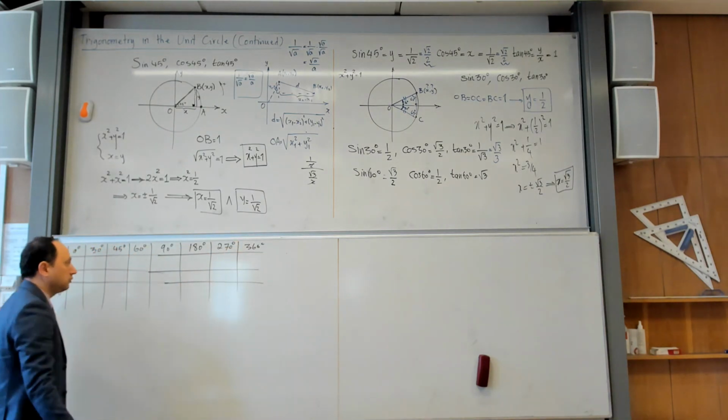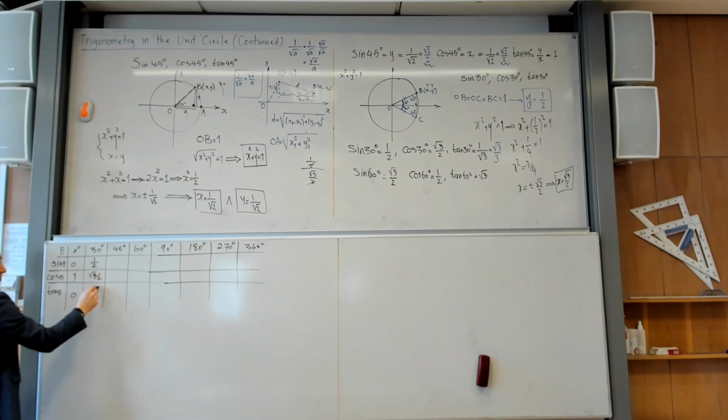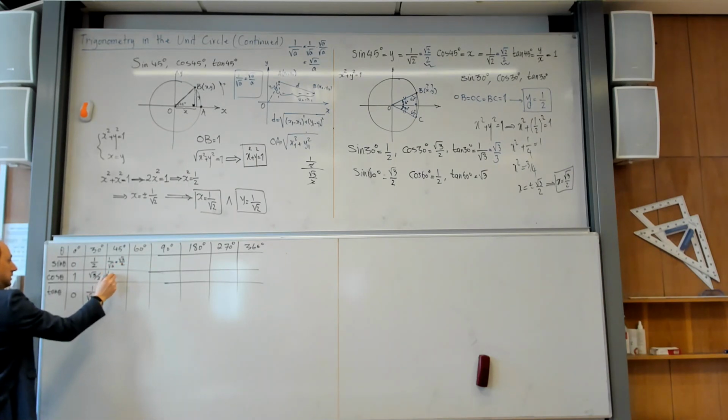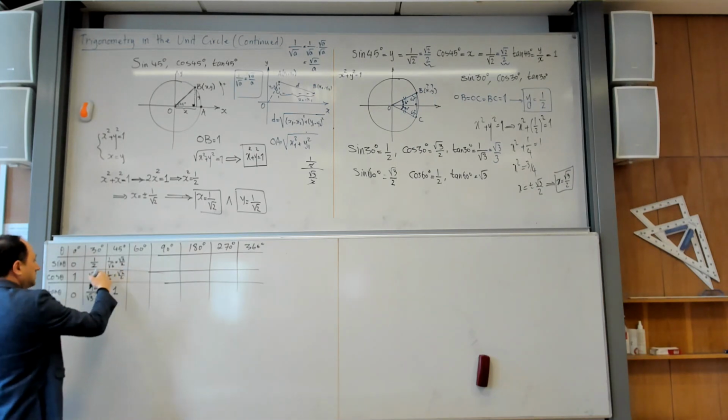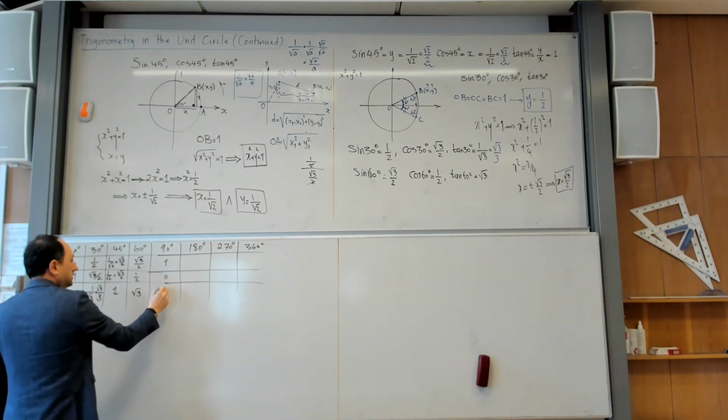So if you combine what I just got here and what we did in the morning, these are the numbers. So this is 0, 1, 0. We just got this is 1/2. This one is the square root of 3 over 2. This one is 1 over square root of 3, which can also be written in this form. This is 1 over square root of 2, which can be written in this form. This is also the same number, which can also be written in this form. And this is 1. And then this is the other way around. So the square root of 3 over 2 goes there, 1 over 2 here, and the square root of 3 here. And then you have 1, 0, undefined.